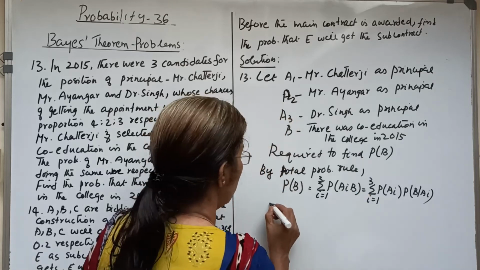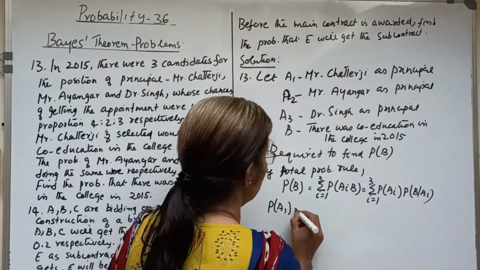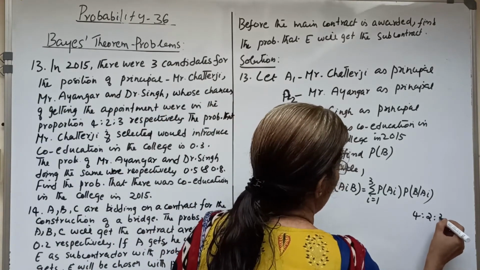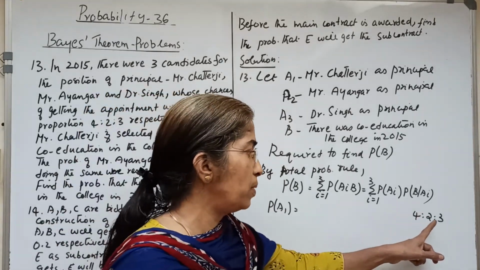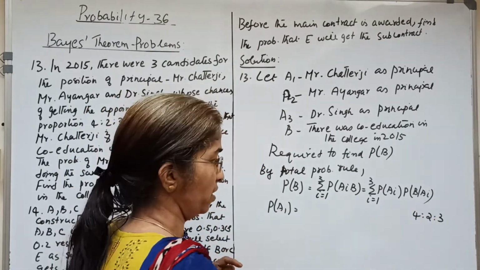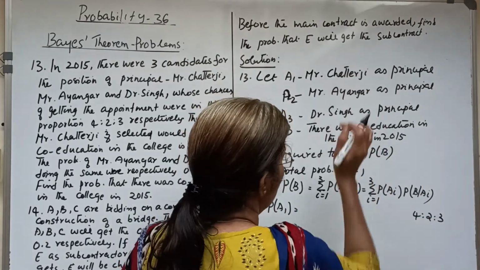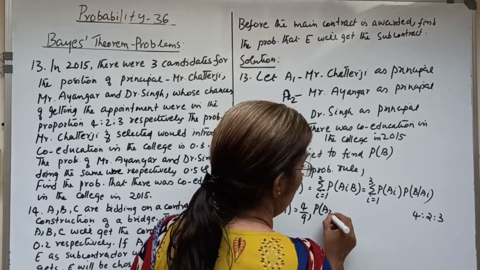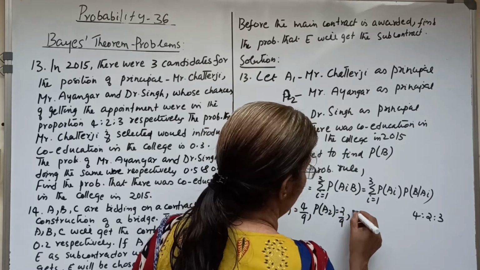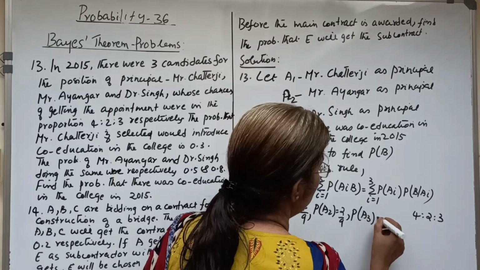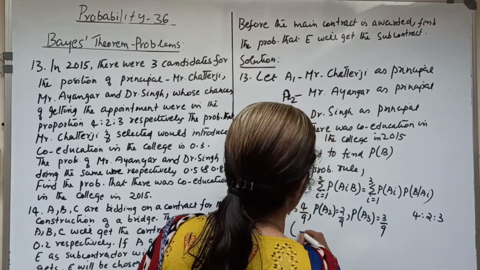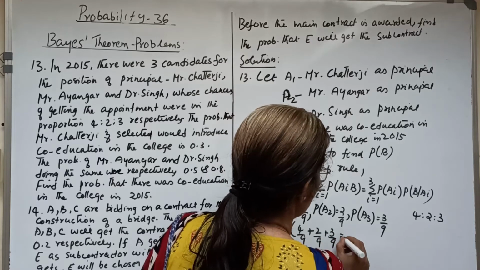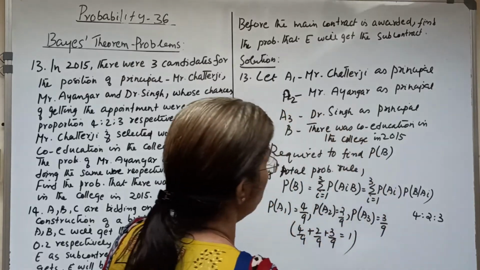Now what about these probabilities? P of A1: the ratio is 4:2:3, so out of 9 chances, 4 plus 2 is 6 plus 3 is 9, 4 chances are for Mr. Chatterjee. So P of A1 equals 4 by 9, P of A2 equals 2 by 9, and P of A3 equals 3 by 9. Here the total is equal to 1.